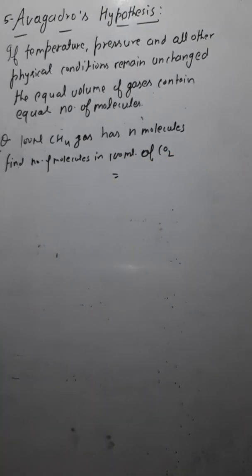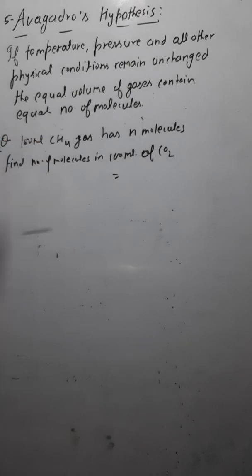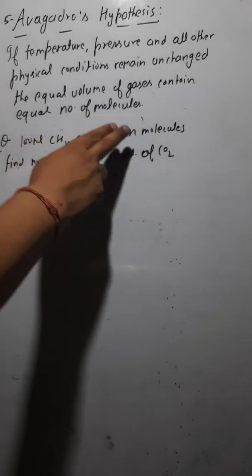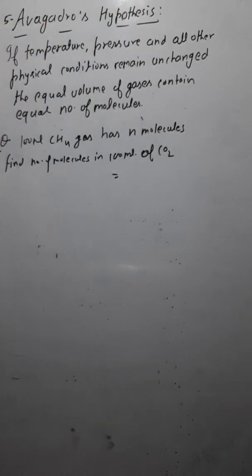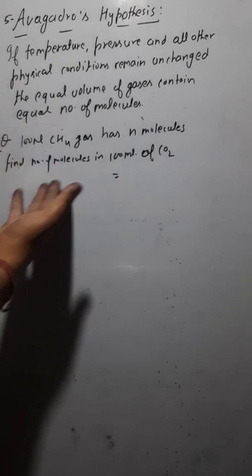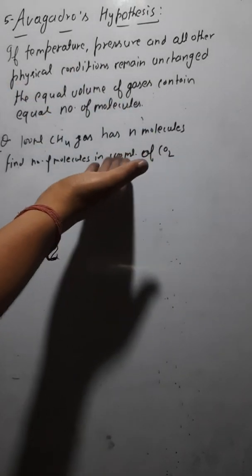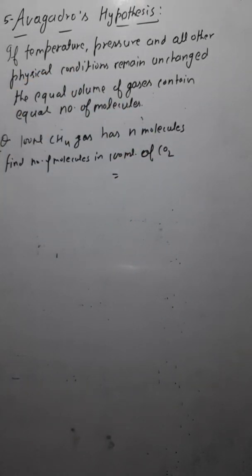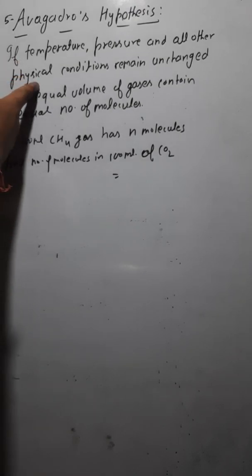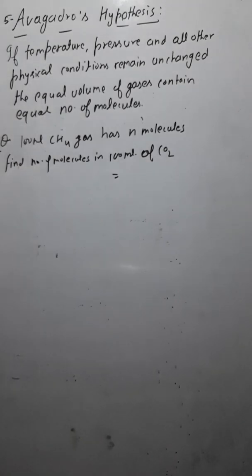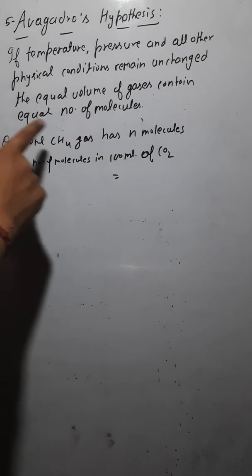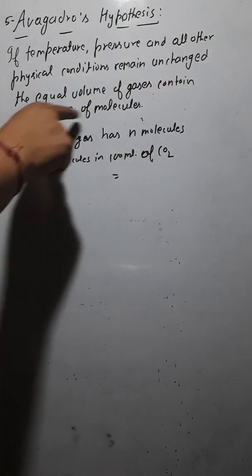Can you tell me? See, in 100 ml of methane, you have N molecules. So now can you tell me the number of molecules in carbon dioxide which is also having the volume 100 ml? Just guess it. Look at the hypothesis here. It says that if the physical conditions are same, then equal volume would contain equal number of molecules.